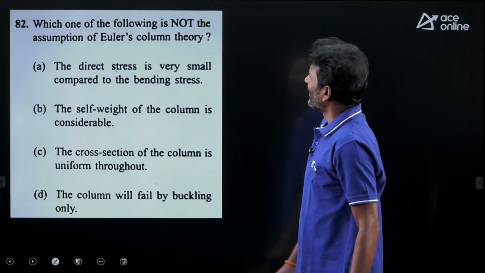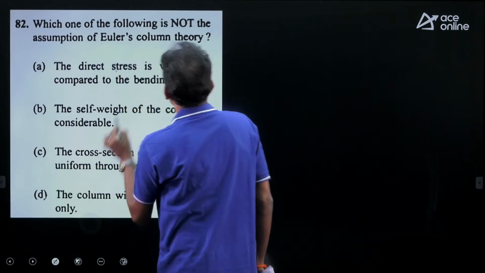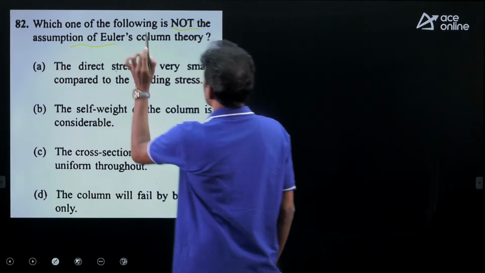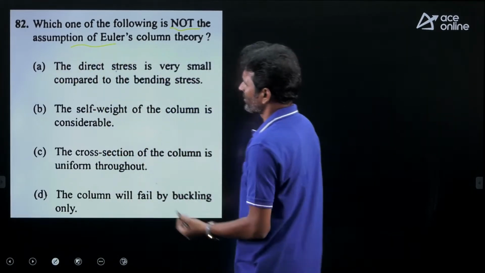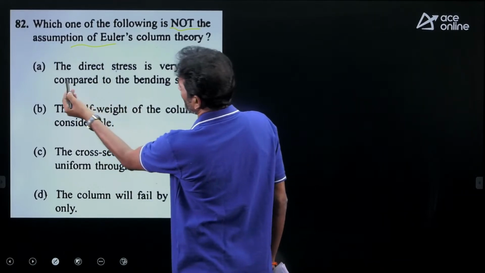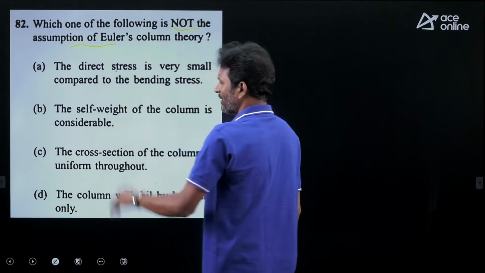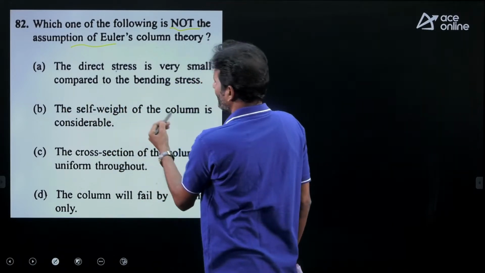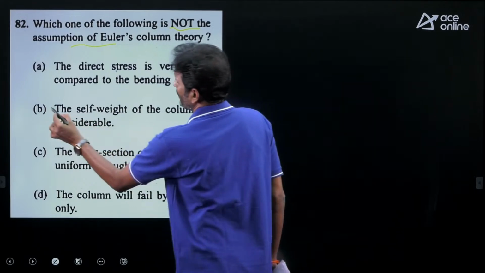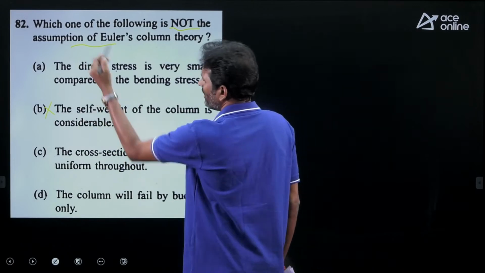Which one of the following is not an assumption of, this is important, Euler's column theory, Euler formula assumptions. In Euler theory, yes, direct stress is negligible, that is mentioned. The direct stress is very small compared to the bending stress, absolutely correct. Self weight of the column is considerable, this is absolutely wrong. It is not considerable, it is not an assumption of Euler theory.